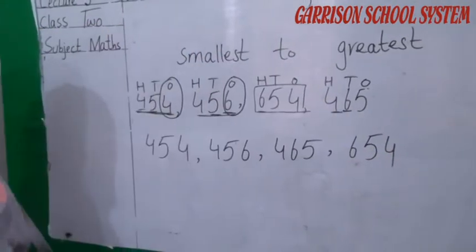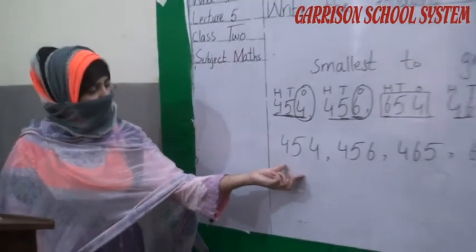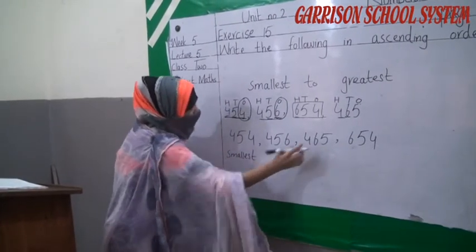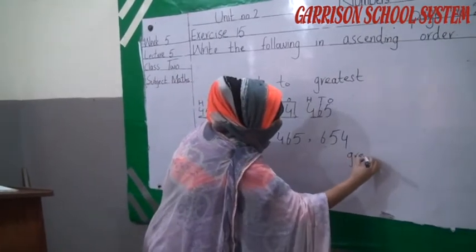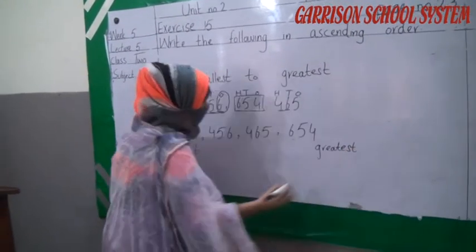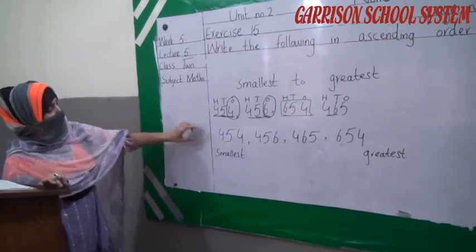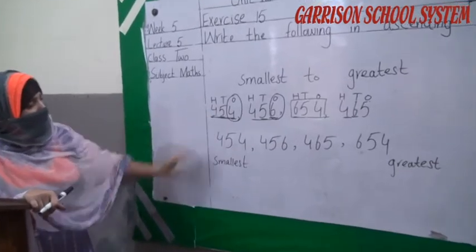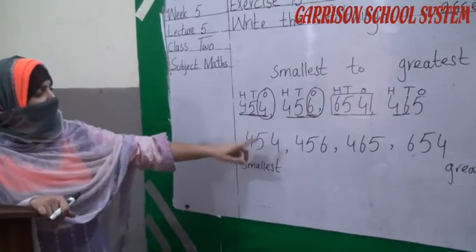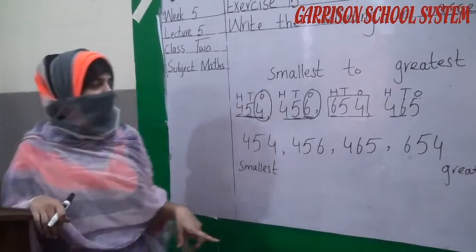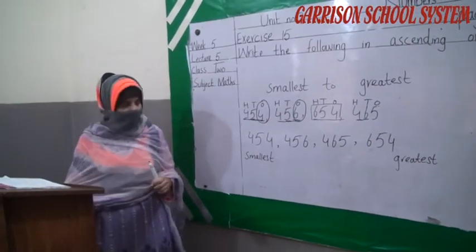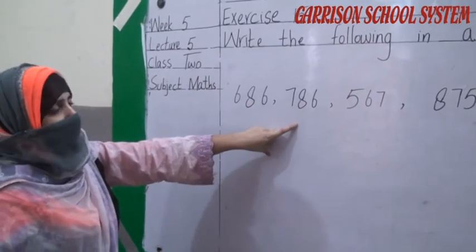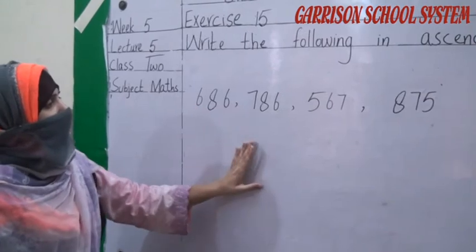Okay student, as you can see, the first number is smallest, and our last number is greatest. In ascending order, we always arrange our numbers from the smallest to greatest. First we write the smaller number, then the next greater number, then greater, then greatest. Okay student, understand? In ascending order, we arrange from the smallest to greatest.